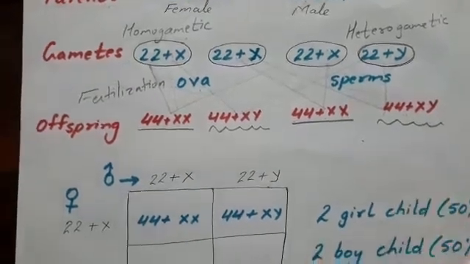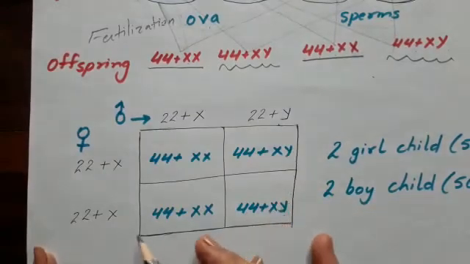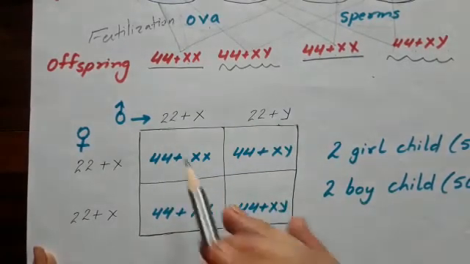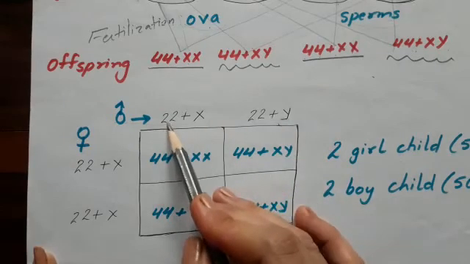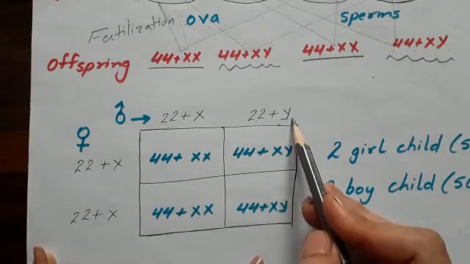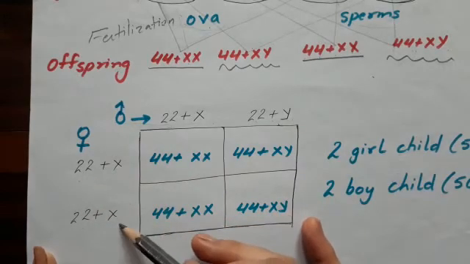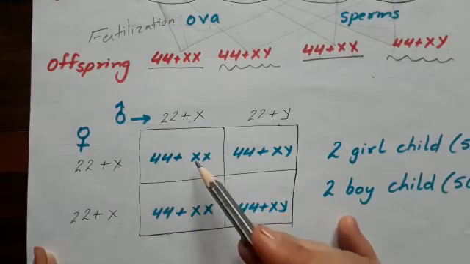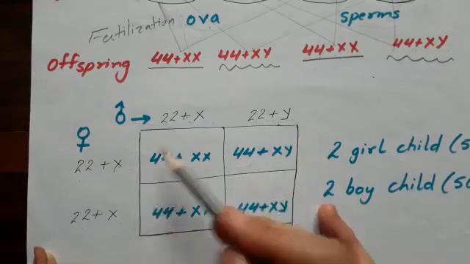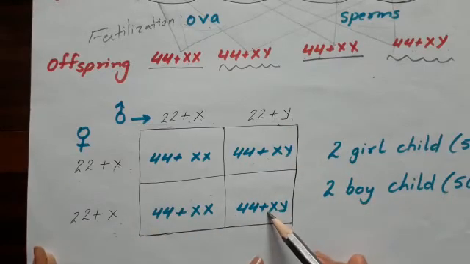If we discuss it with the help of this checker square also, we can write male gametes this side, 22 plus X and 22 plus Y, and female gametes here, 22 plus X and 22 plus X. Combining them, here we have XX, here XY, here XX, and here XY.